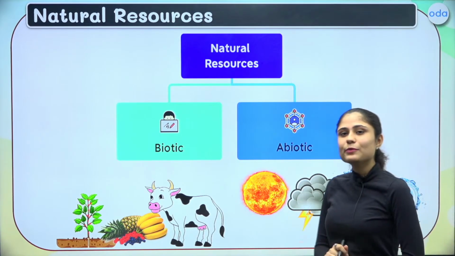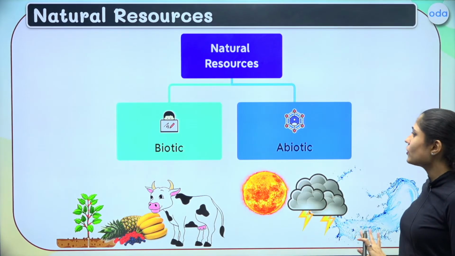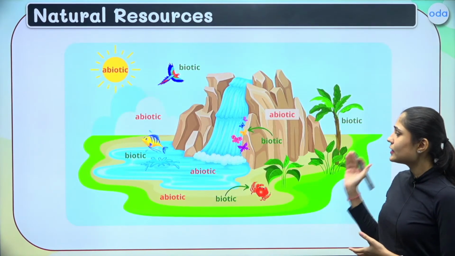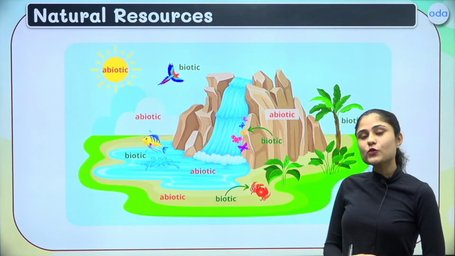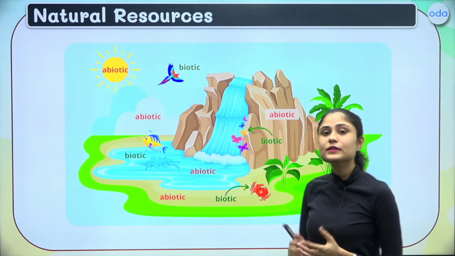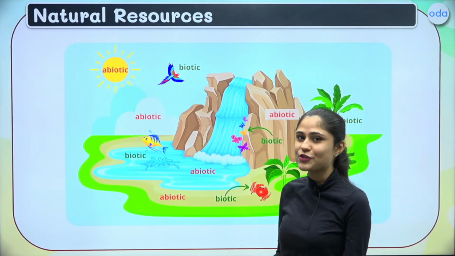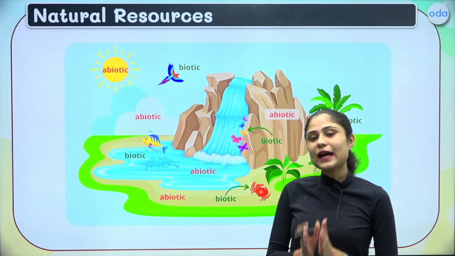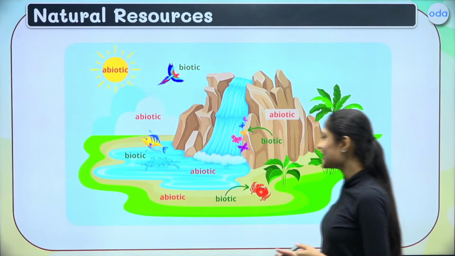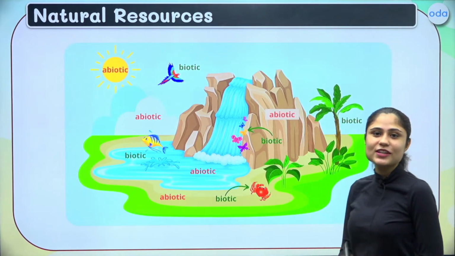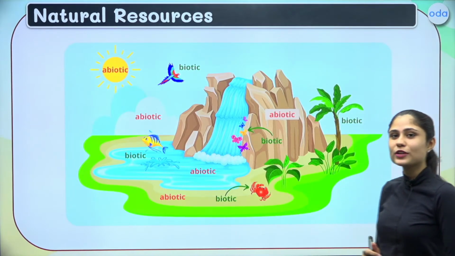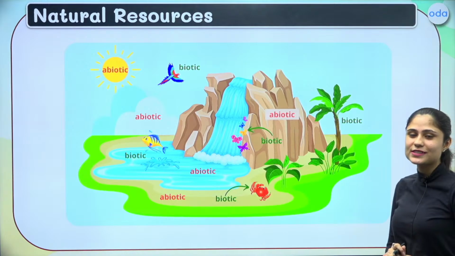Now, what are the examples of abiotic resources? You can look around right here. Look at this picture, it's such a beautiful picture. It details all of the biotic and abiotic natural resources. You can look here: water and rocks, these all are non-living in nature. So, they all form the category of abiotic natural resources. I hope it is clear to you, dear students, and in the comment section you can write down what other abiotic natural resources you can observe in this picture or diagram.